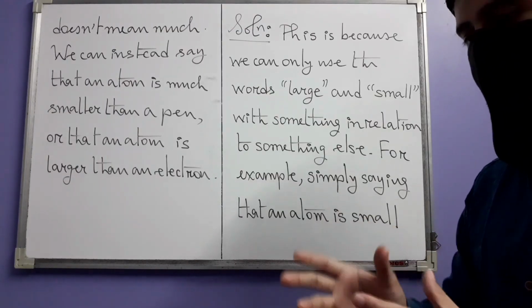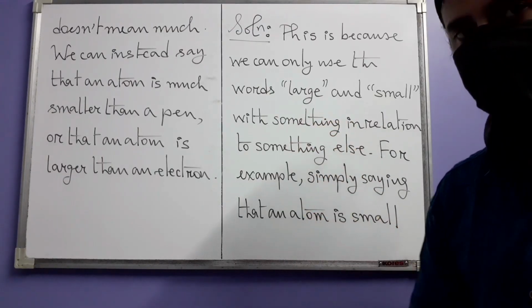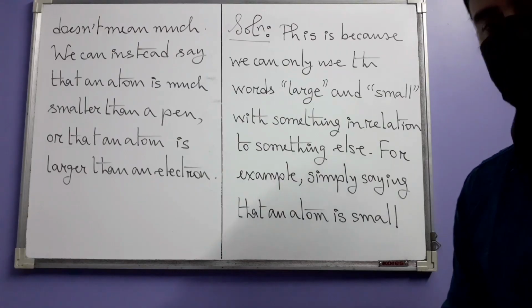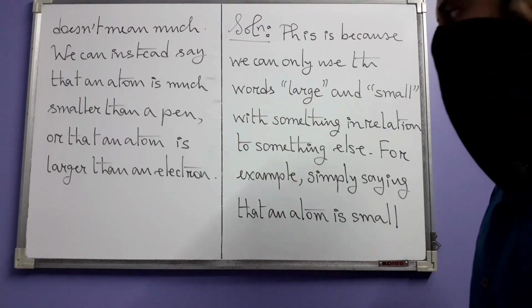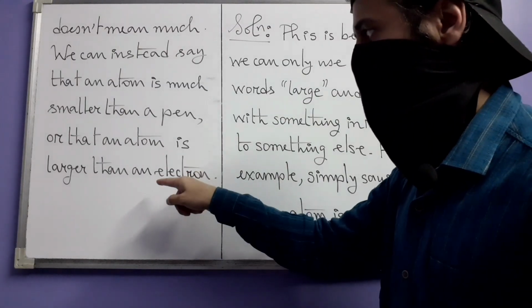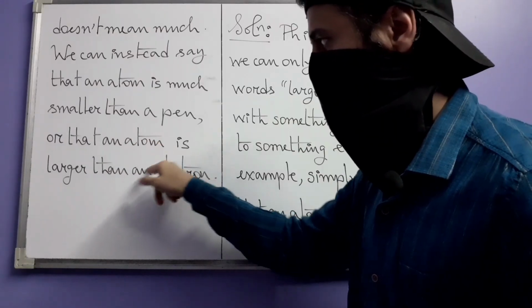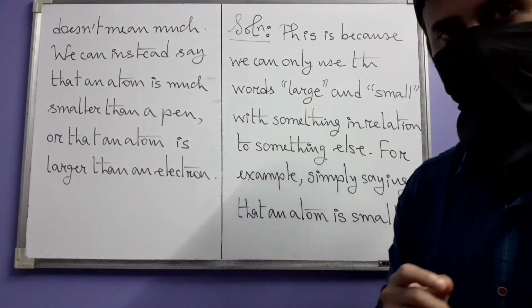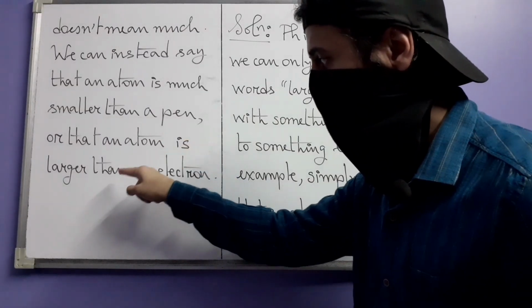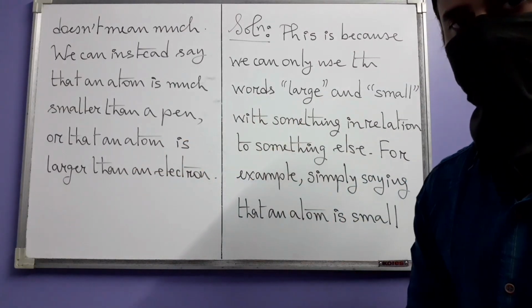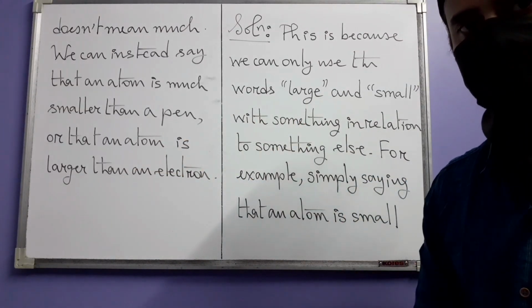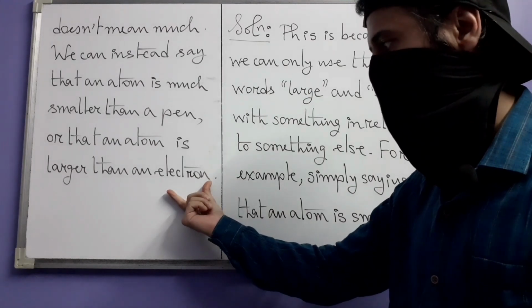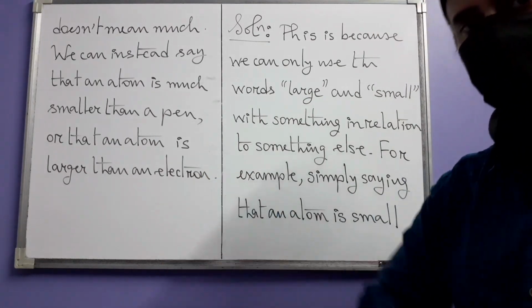Especially since we are talking about dimensional quantities, comparison is essential. Whereas you can also use the word large even with an atom. An atom is definitely larger than an electron. So there the comparison has changed. The other object is now much smaller, so this also is meaningful.